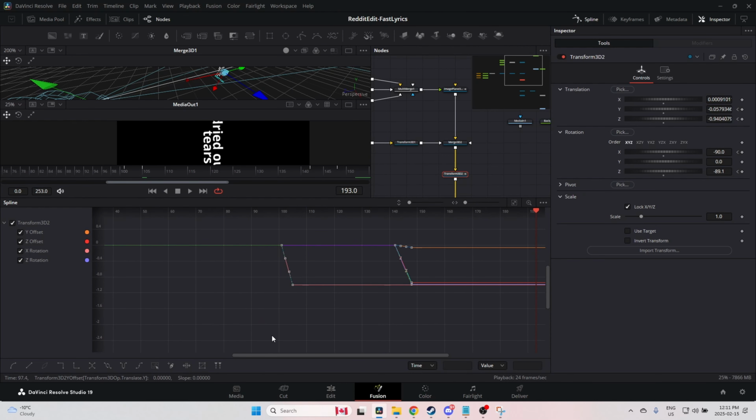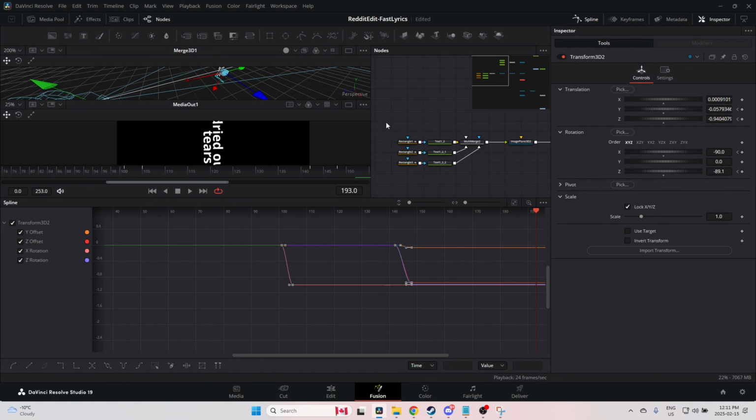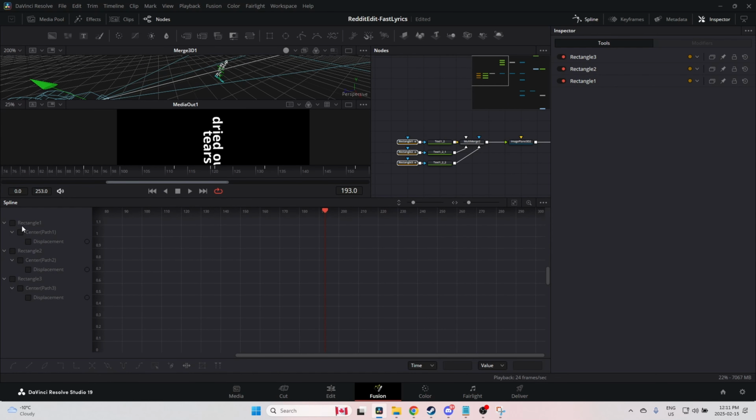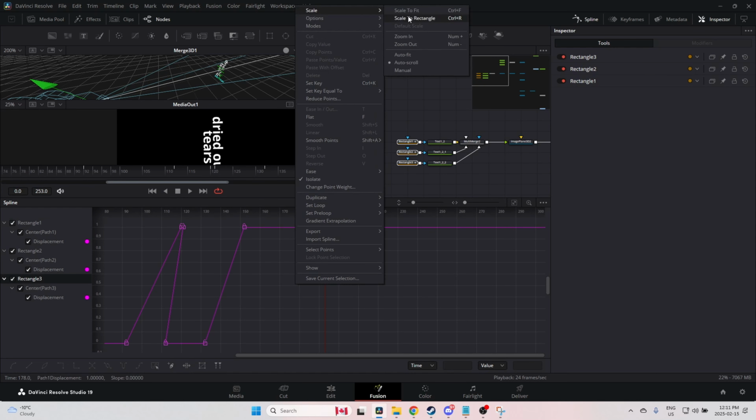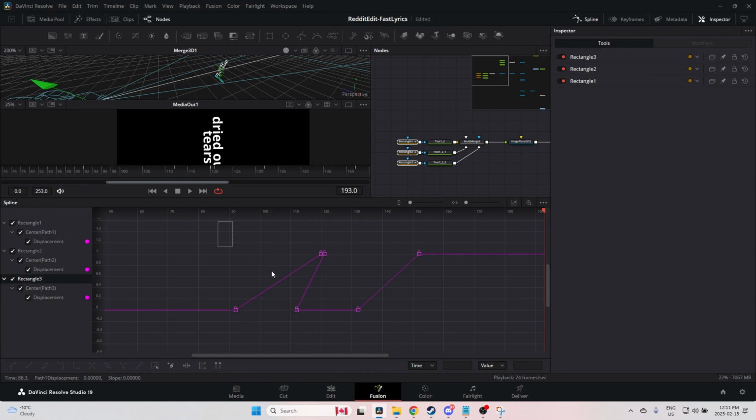I'm going to select all these and smooth out their animation, so it'll start slower, go faster, and then start slowing down. It'll make the animation feel a bit smoother. We're going to do the same thing on these rectangles. Select, scale to fit, just back up a little bit, select them, boom.